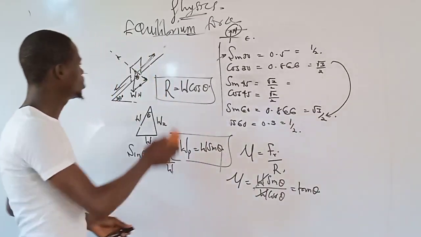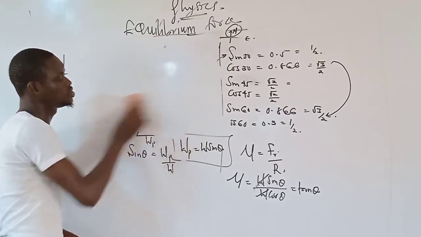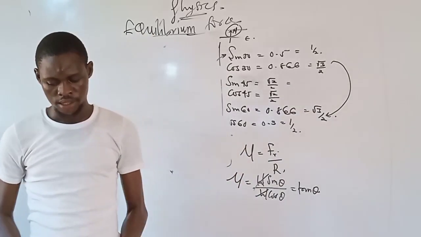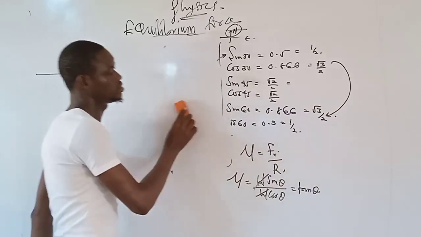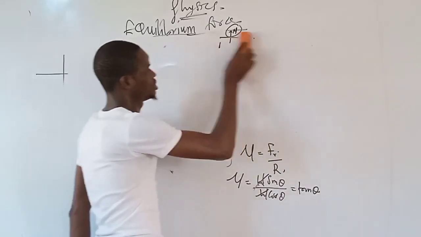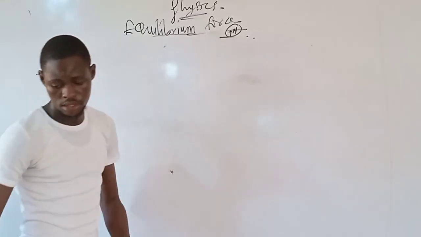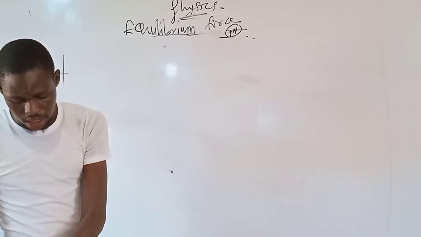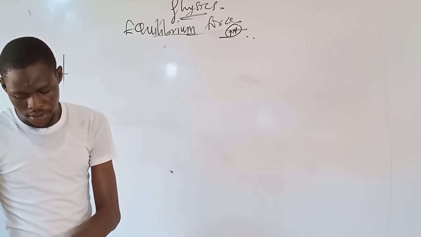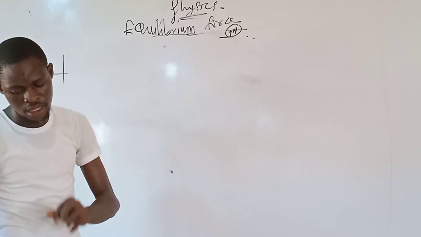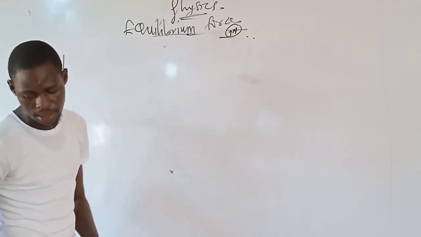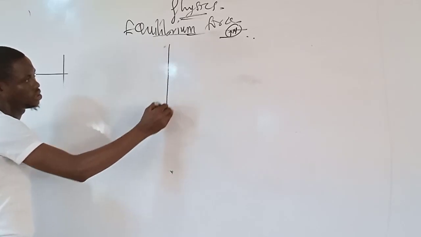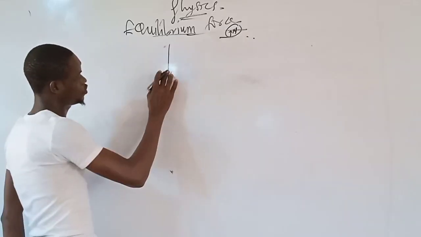Now, the next question, the fourth question that I have for you, is also on equilibrium of forces. But look at this here. I have something interesting. We are given that the diagram shows forces 4 Newton, 6 Newton, 10 Newton, and so on.